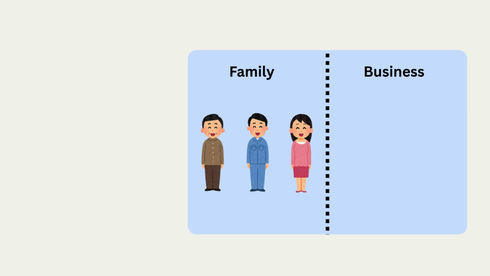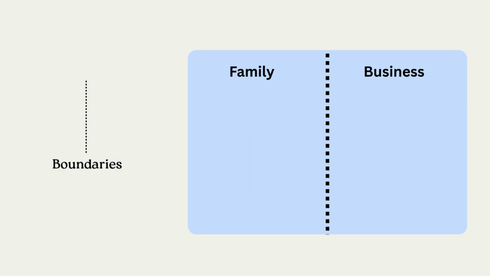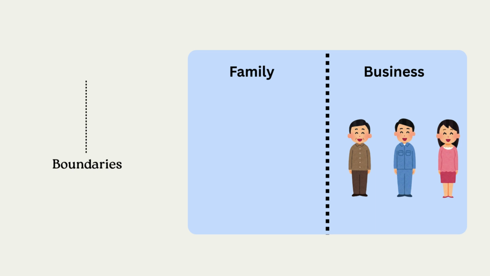At the start of the case, the boundaries were unclear. Family emotions kept crossing into business decisions, which created tension. Once the boundaries became clearer, everyone's roles became healthier and more stable.